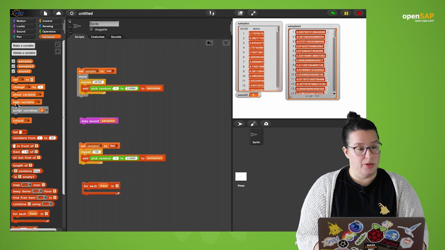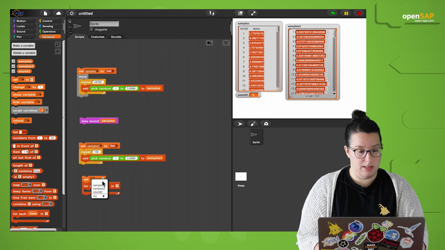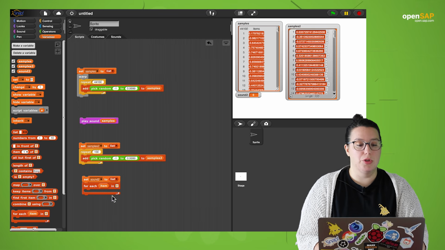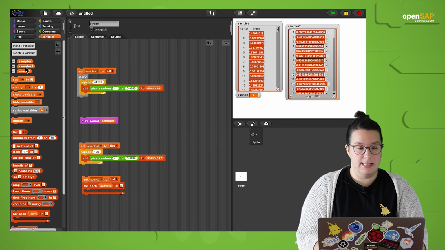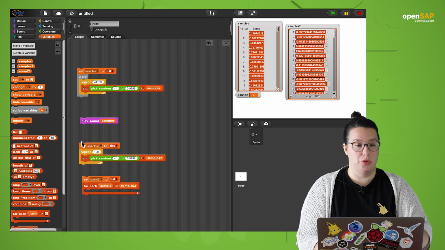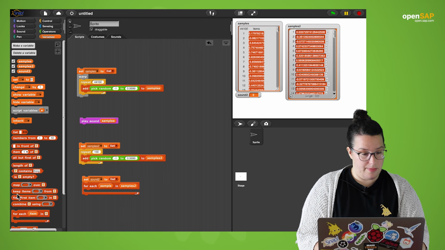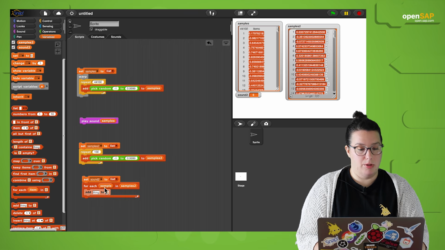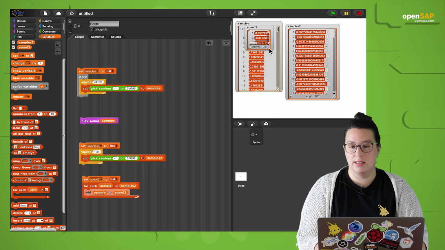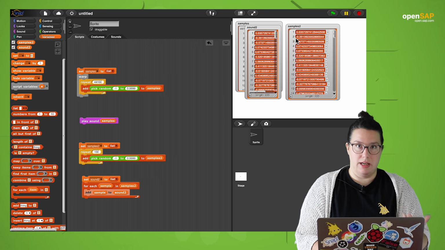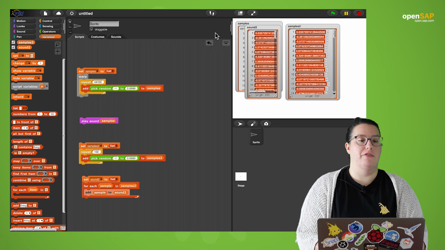Sound2 is also going to be a list. So I'm going to set sound2 to an empty list. And then what we want to do is add each sample in samples2 to sound2. So I'll grab the add block and add each sample to sound2. If I do that once, I'll get sound2 here, but it's going to be the exact same list with the exact same length. That doesn't really help, so we need to repeat that more often.